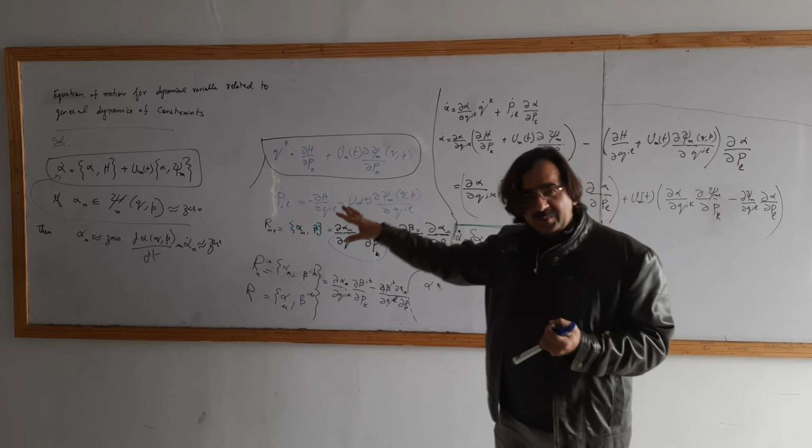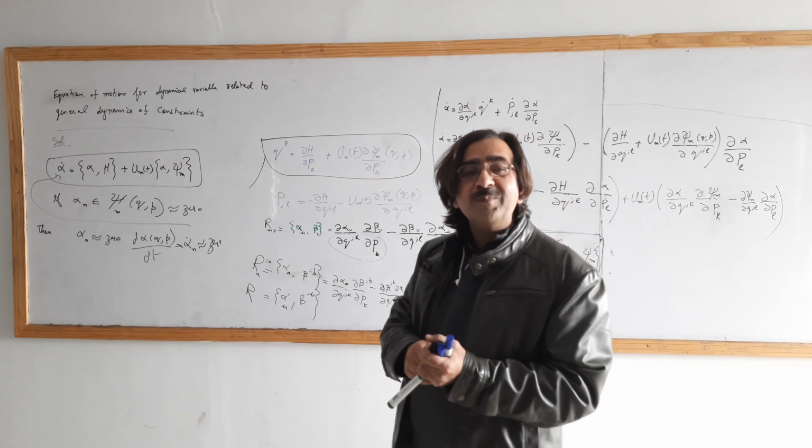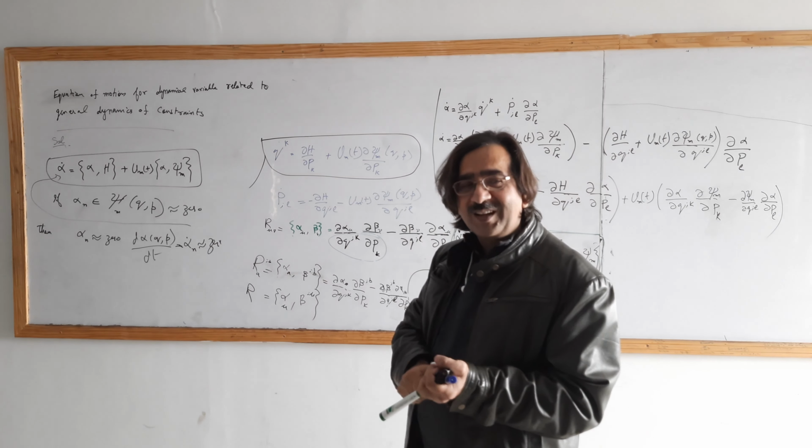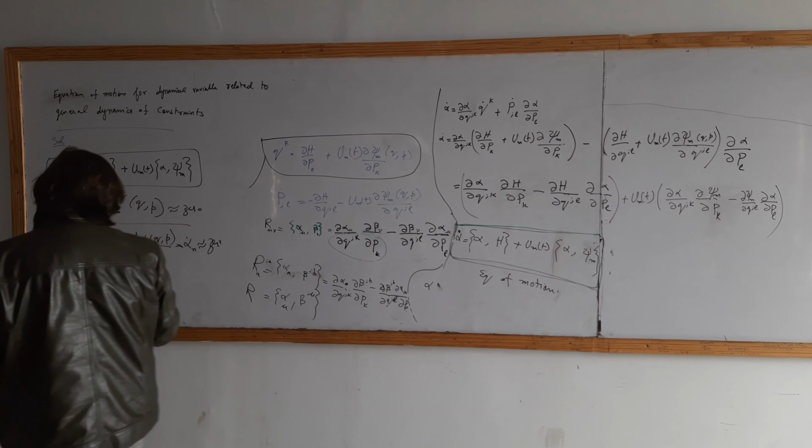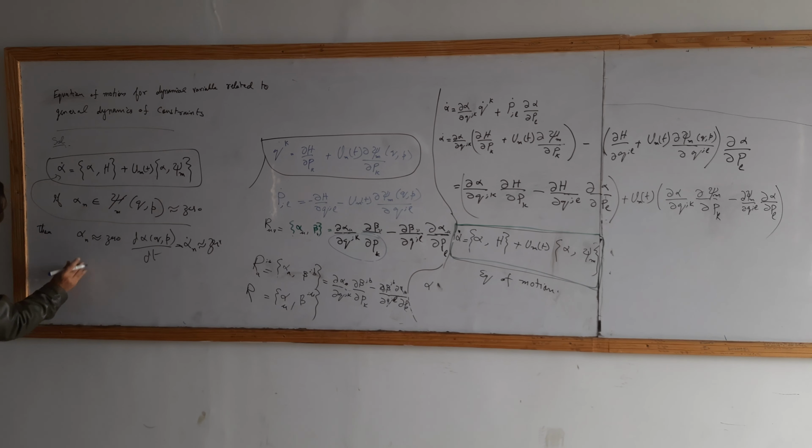Okay, 1 minute. Firstly, I have to close. The extra work may be discussed after this. Okay, so alpha dot will become 0.